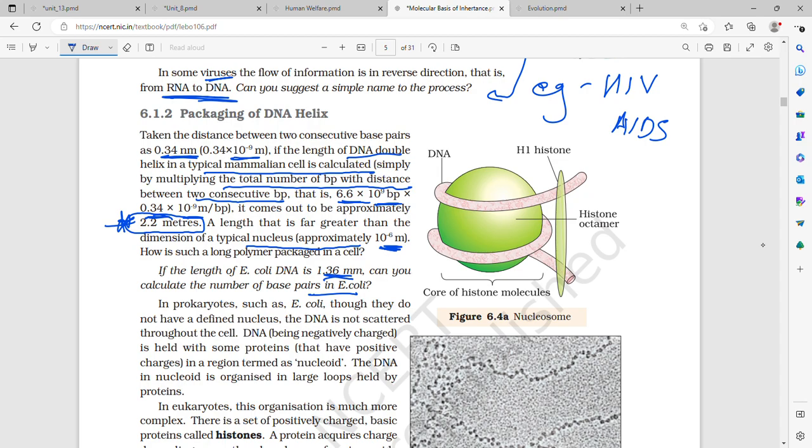That is, we know 4.6 into 10 to the power 6 base pairs are present in E. coli.